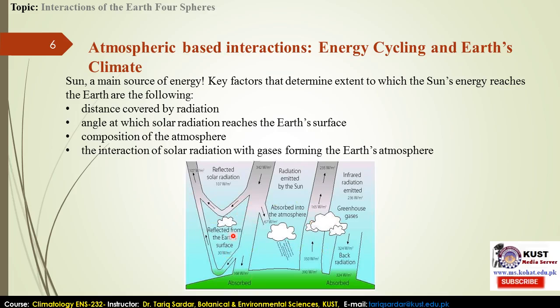What are these factors? One is the distance covered by the radiations. If you see the equatorial region, the distance and angle will differ, and the radiation falls a little more there than on the polar areas of the earth. The angle with which solar radiation reaches the earth's surface also has a main role. At the equator it arrives more directly, and so there is more radiation as compared to the polar areas. The composition of the atmosphere also plays a main role here.